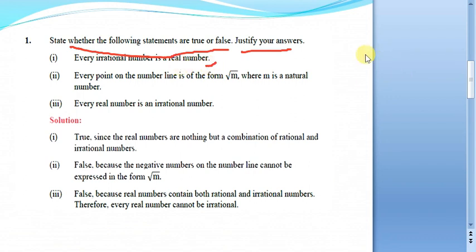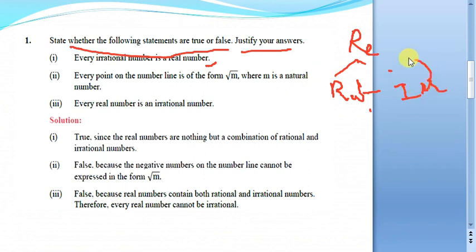So already we have seen that real numbers comprise both rational and irrational numbers. If you consider real numbers as a total set, there will be rational numbers as well as one more part, that is irrational. So for sure every irrational number will fit into this bag of real numbers. So my first statement is going to be true. You take any irrational number, that will be part of real numbers. Why? Because both rational numbers as well as irrational numbers together we call real numbers. So that is why the first statement is true. That is the explanation for that.